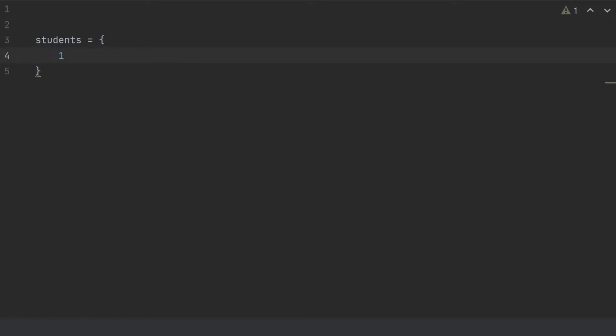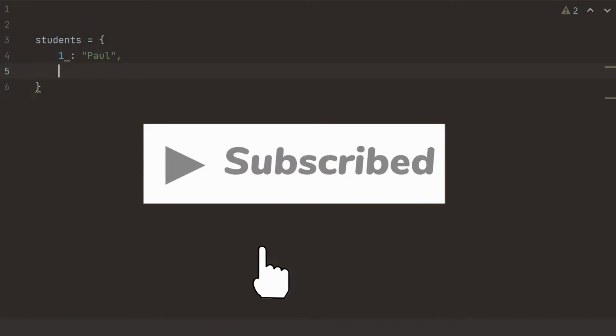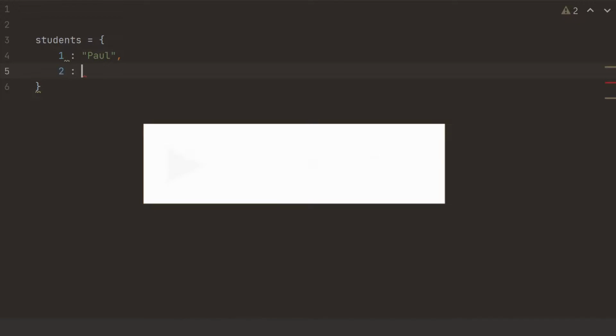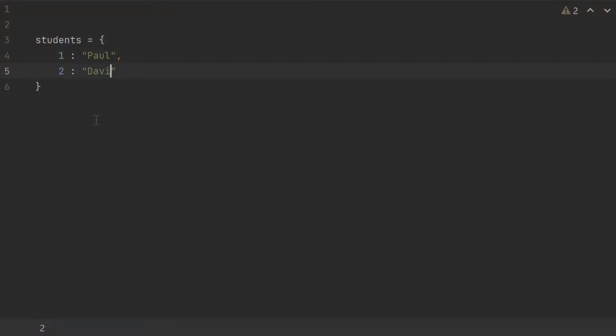Then we need to mention the value. We use a colon, and then we mention the value. I'm gonna name the value Paul. Right now, let's add another key and a value. So I'm gonna say number 2 and David. What you're seeing in front of you right now is a dictionary. We have keys and we have their values.